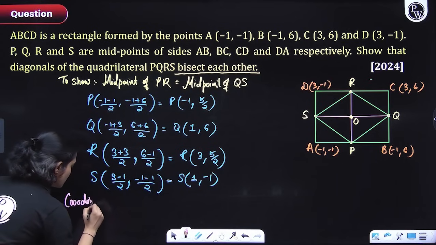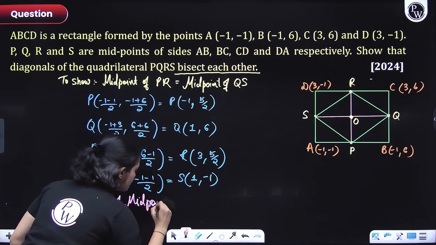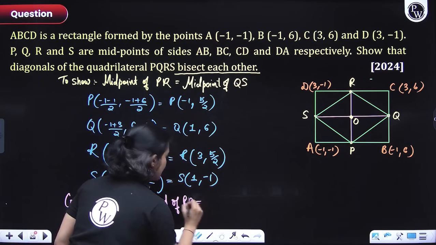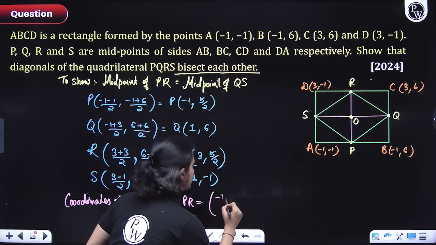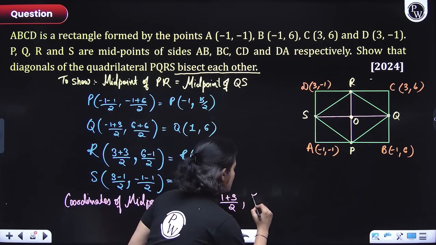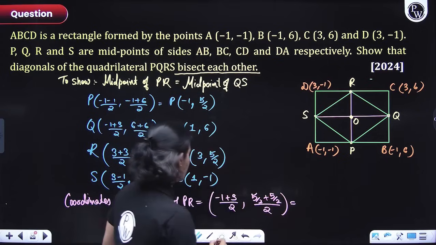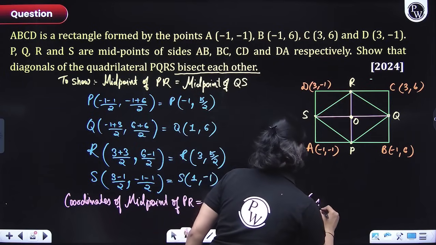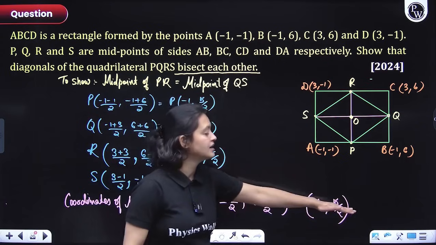Coordinates of midpoint of PR. First, let's figure out for PR. Okay? So what would that be, everyone? This is P, this is R, right? So -1 plus 3 divided by 2, and 5 by 2 plus 5 by 2 divided by 2. So that would come out to be 3 minus 1, 2, so 1, and 5 by 2. Okay? So basically the midpoint of PR's coordinate is this, everyone.